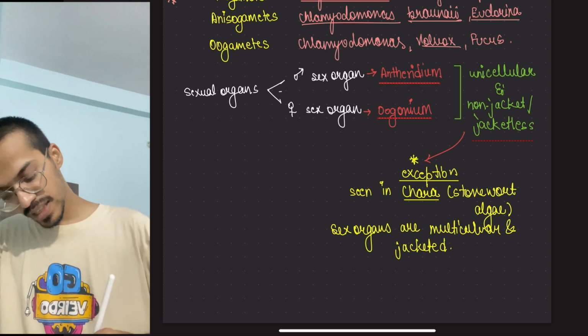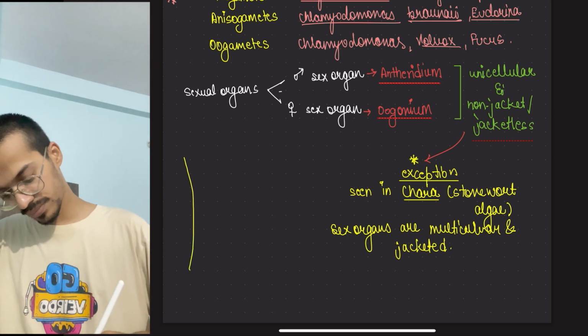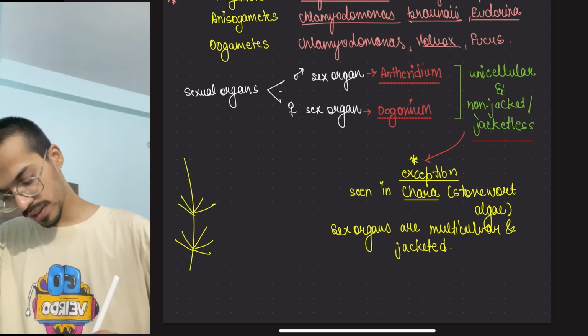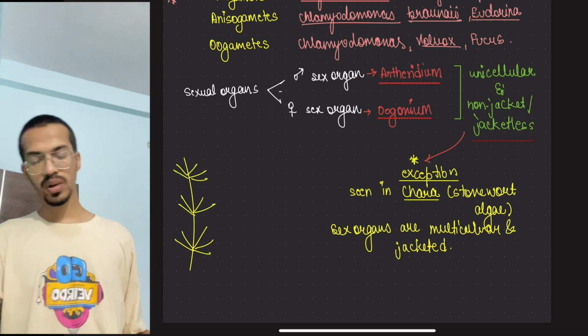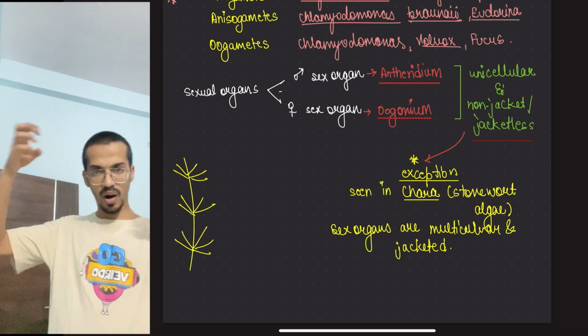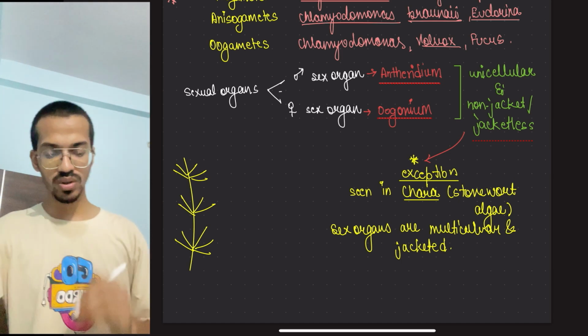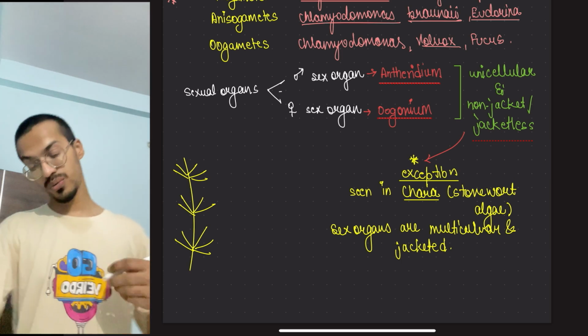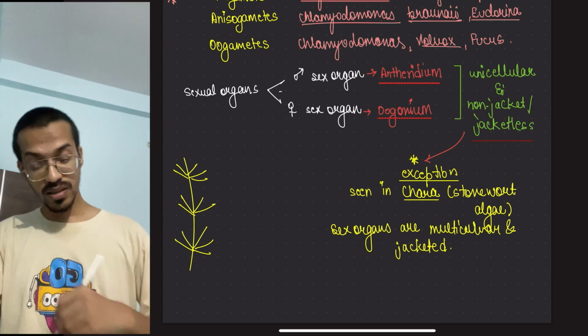So it appears like this structure. Imagine that this is the plant body. The main axis is there and around it the structure is there. So this is your Chara, and in this we have to remember how the structure looks.